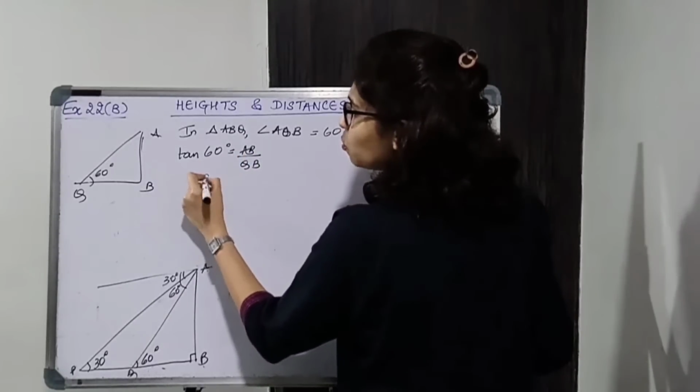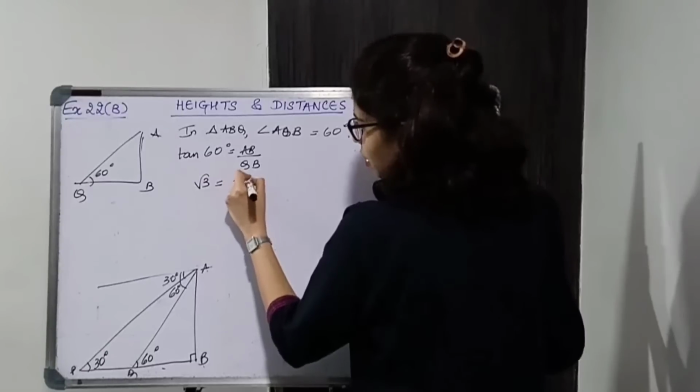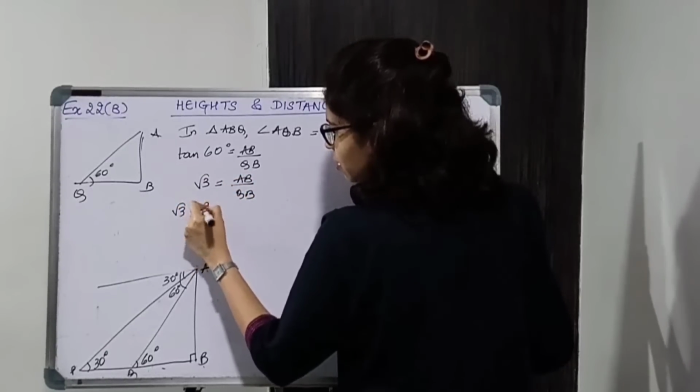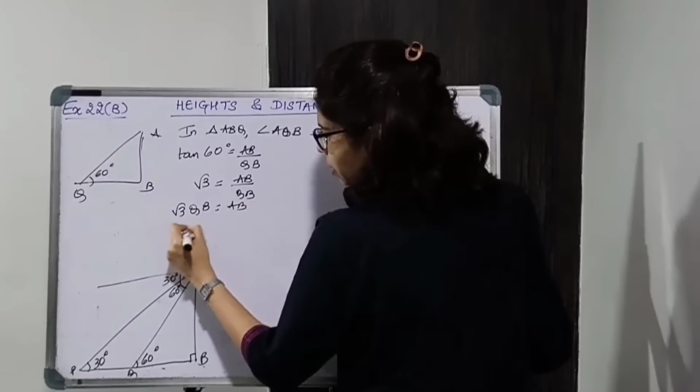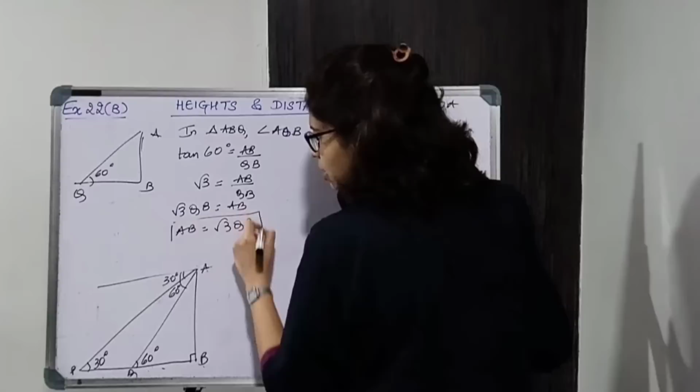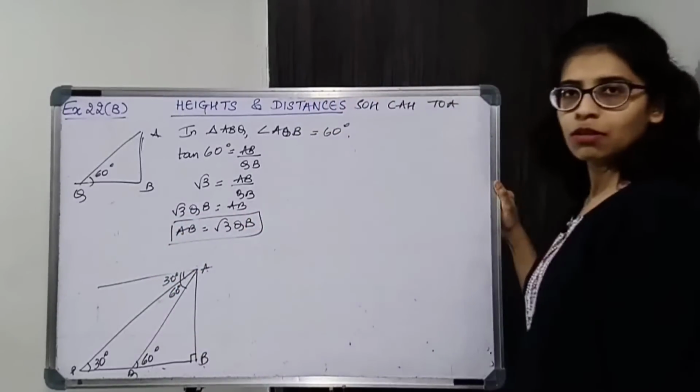Tan 60 is root 3, AB upon QB. Shifting QB, root 3 QB is equal to AB. So I can say AB is equal to root 3 QB. Okay, this is important information.